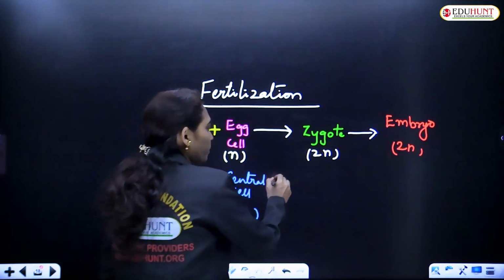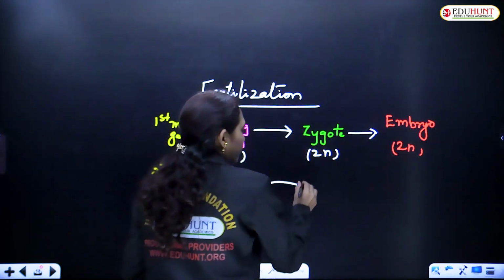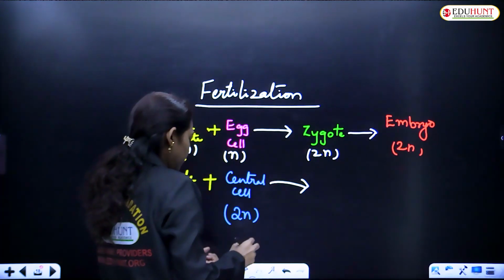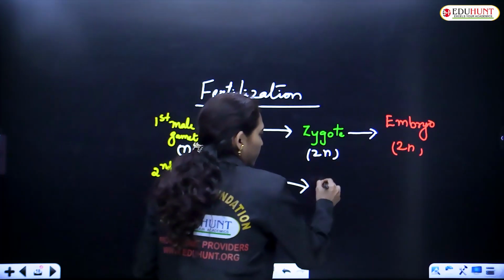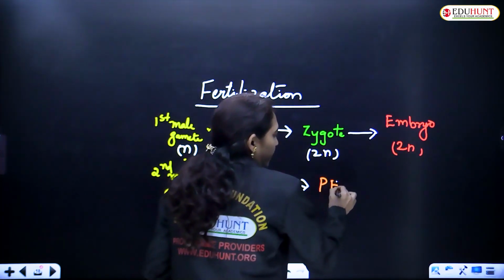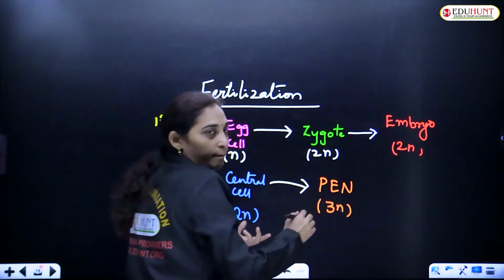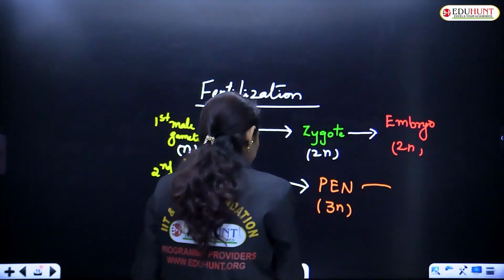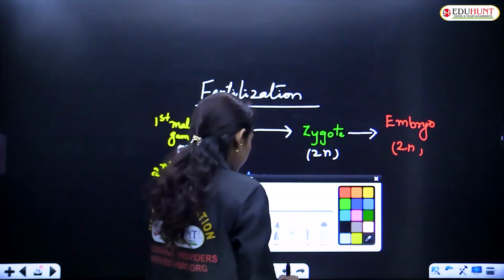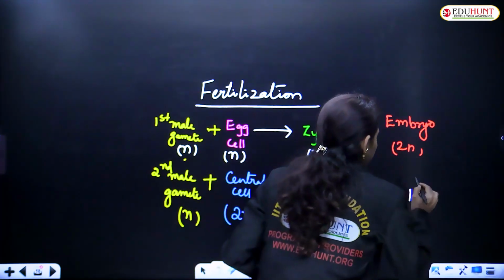It is the fusion product of two polar nuclei. It forms the structure called the PEN, which is triploid, the primary endosperm nucleus. On further division, it forms the endosperm.